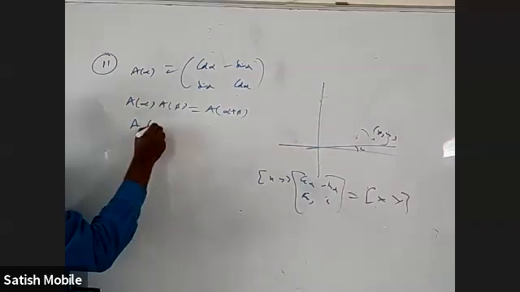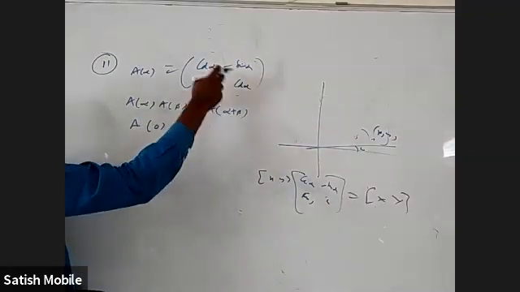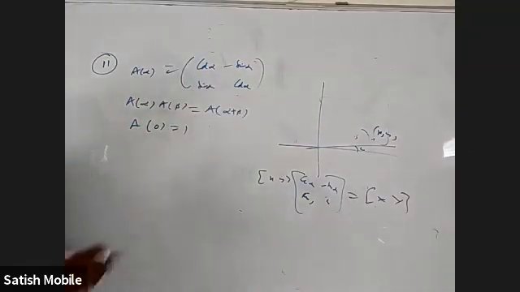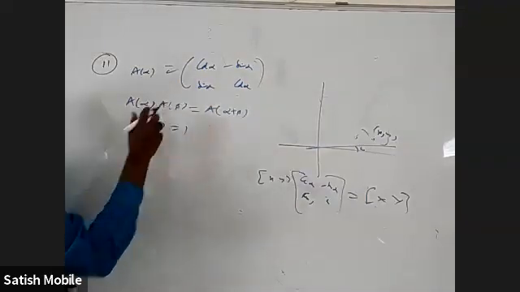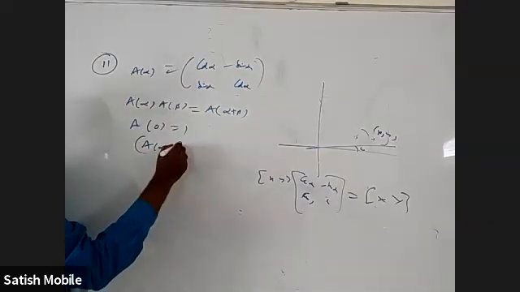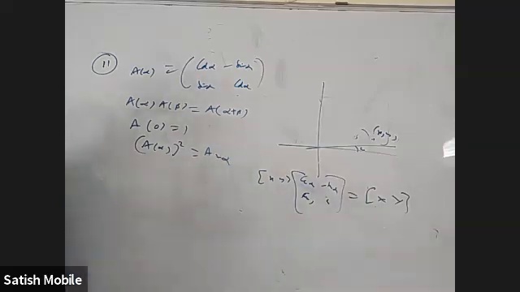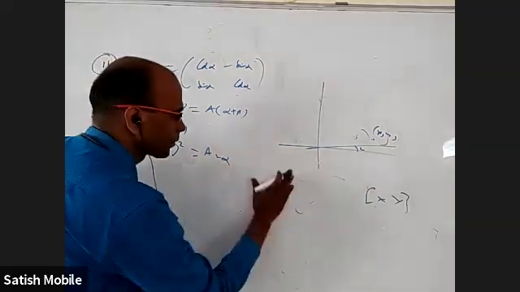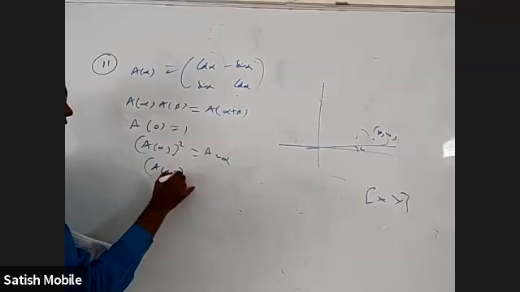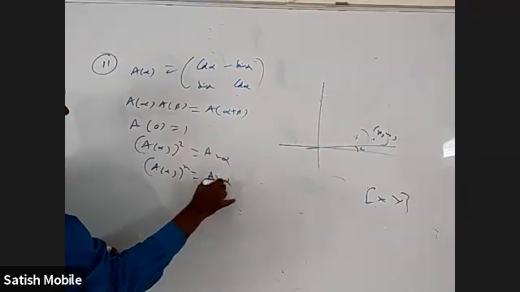And you can also notice A0 is the identity: this is 1, this is 0, this is 0, this is 1. And with this, you can also notice if both are alpha, A alpha whole square will be A2 alpha, same like the previous question. A alpha whole power n will be A n alpha.